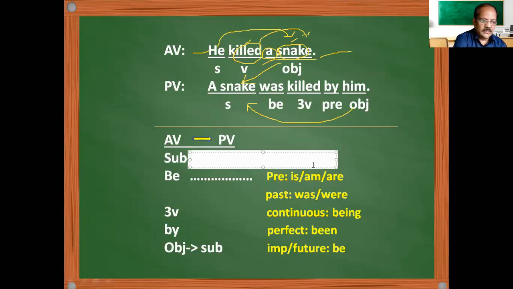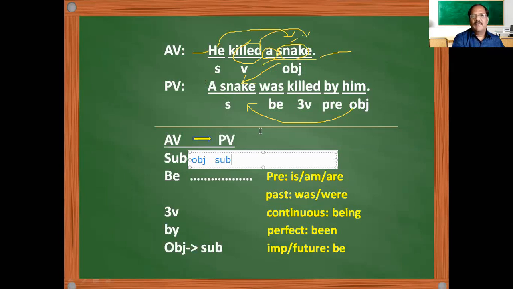Here there is a mistake. The object of the active voice should become the subject of the passive voice. Okay, here I made a mistake in preparing the PPT. So the object of the active voice should become the subject of the passive voice. That means a snake should come here.